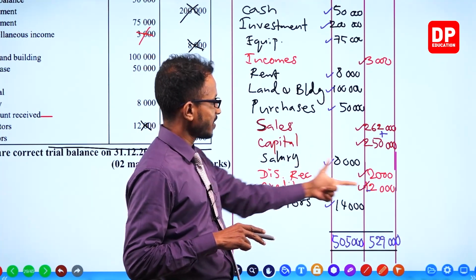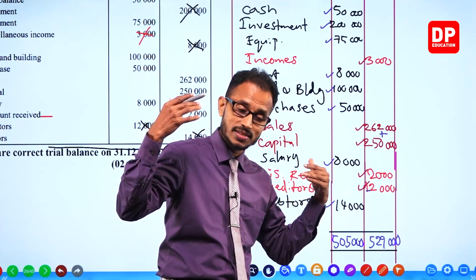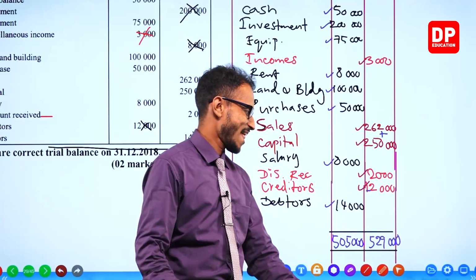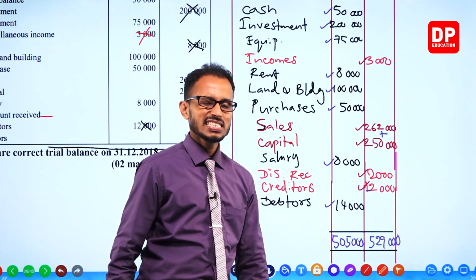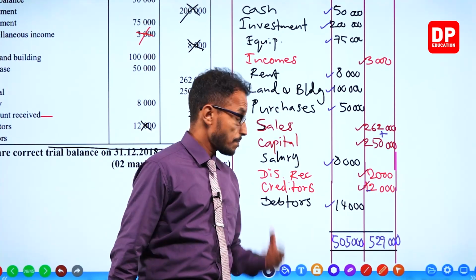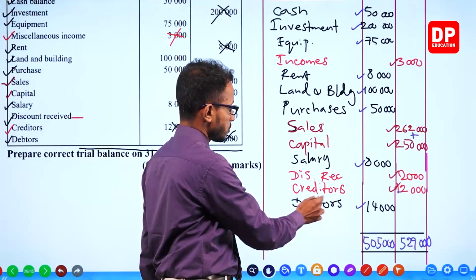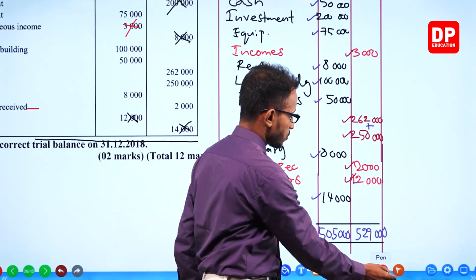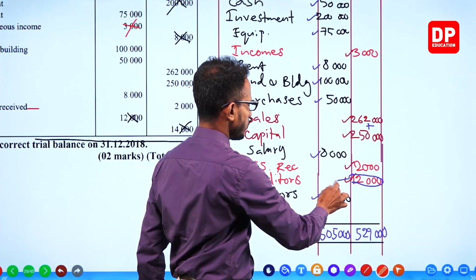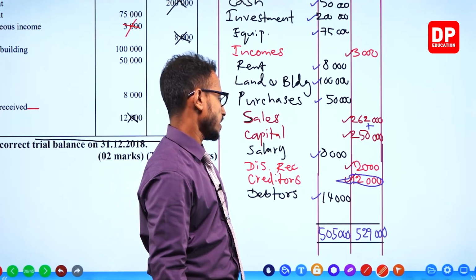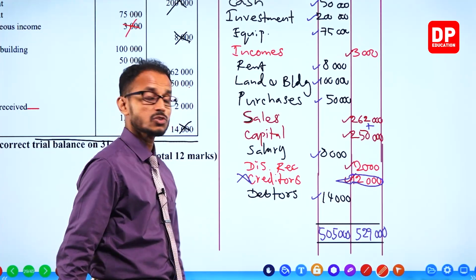What's wrong? The wrong is with the question. What has gone wrong? The question has gone wrong. Guys, in the marking scheme, there's a small teeny weeny mistake. They have put the creditors' 12,000 to this side. Then this trial balance balances.